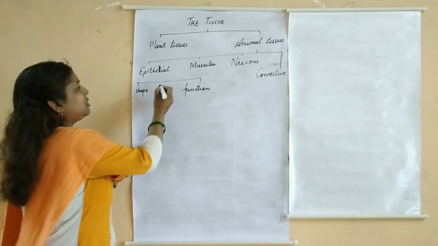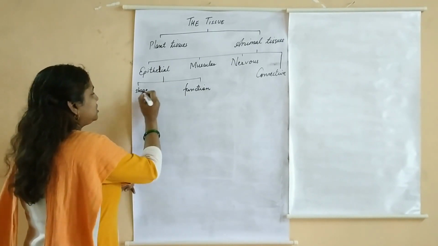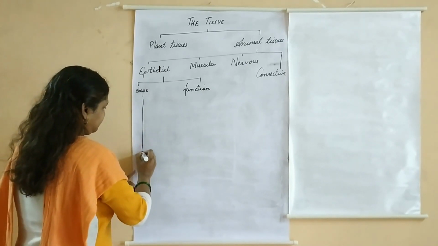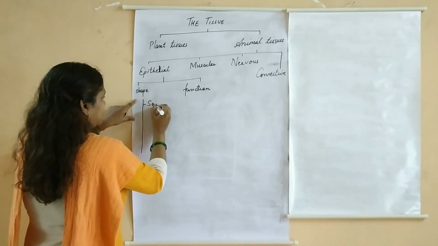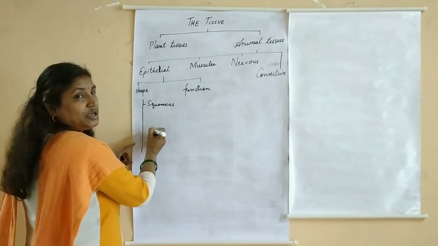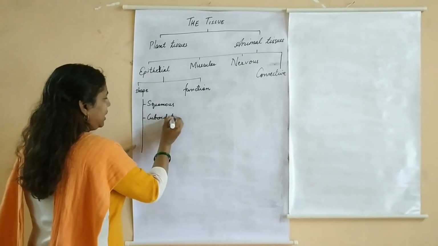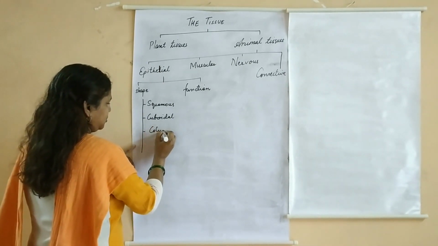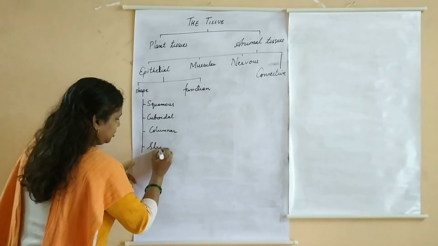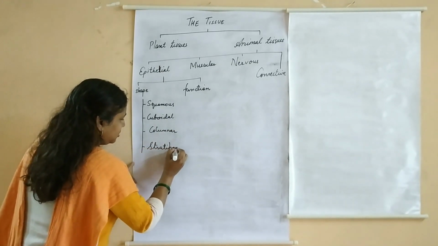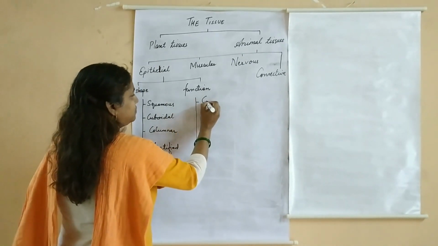So I'll divide the epithelial tissue according to the shape and according to the function. So according to the shape, I have squamous epithelium, cuboidal epithelium, columnar epithelium, and stratified epithelium. And based on function, I have